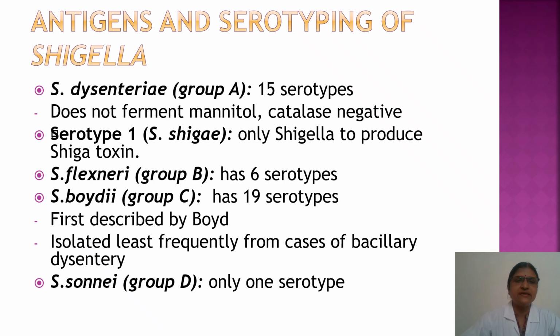Shigella flexneri, that is group B, has 6 serotypes. Shigella boydii, that is group C, has 19 serotypes and it was described by Boyd, so the name boydii was given to this species. It is least frequently isolated from cases of bacillary dysentery. Shigella sonnei, that is group D, has only one serotype.